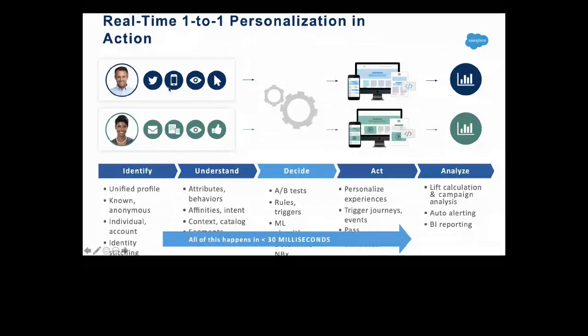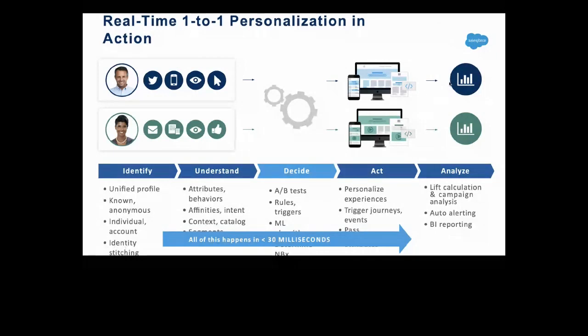So you see the intent data that we are capturing. You see Mark using all his communication channels to find the best information he would like to see. And all the data, the Einstein engine, the Interaction Studio engine, will capture all the information, all the stream data. Then you can see how it comes into the Interaction Studio platform, and how we visualize it and perform the basics on the entire data.